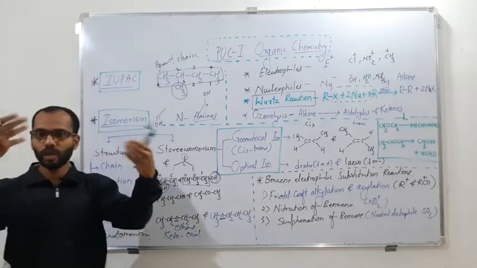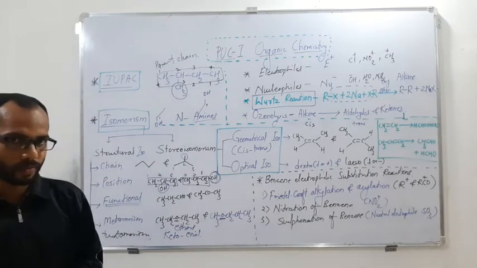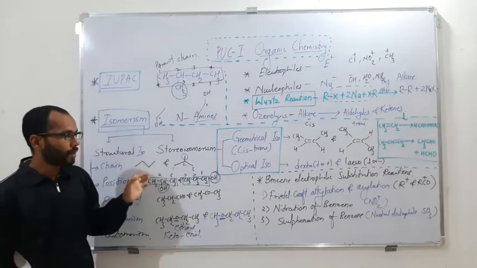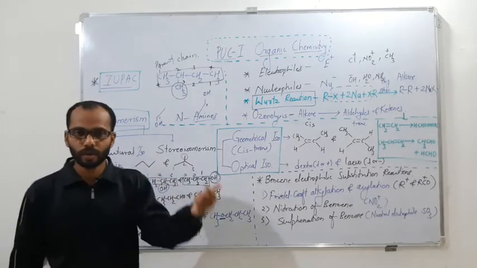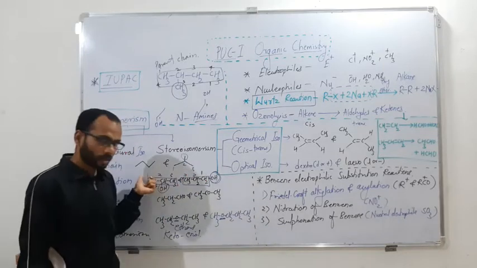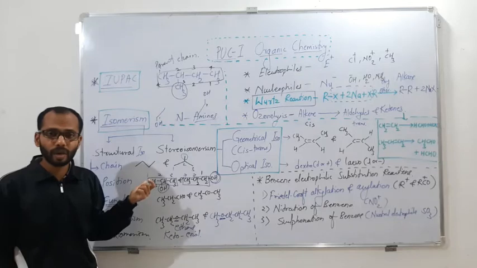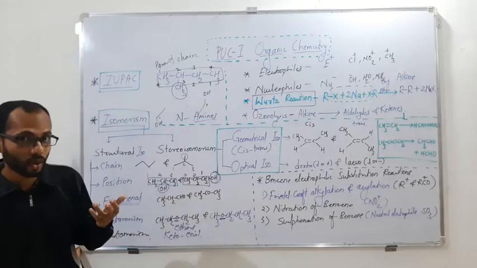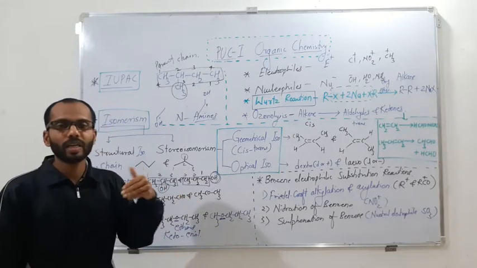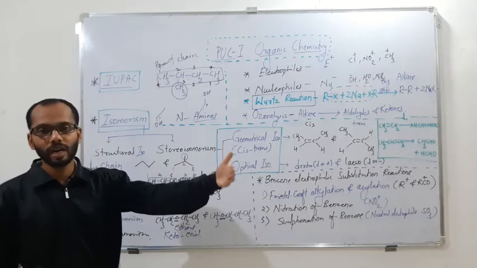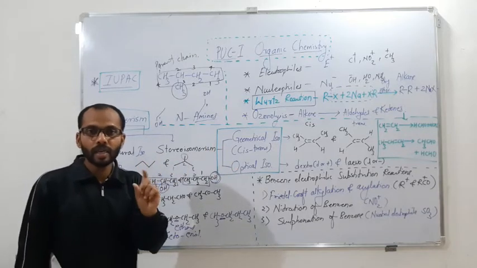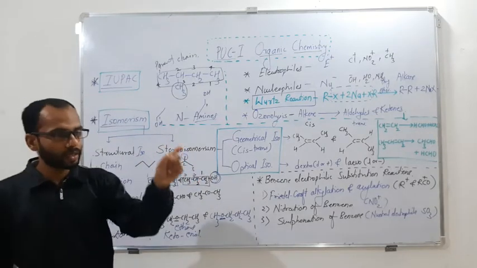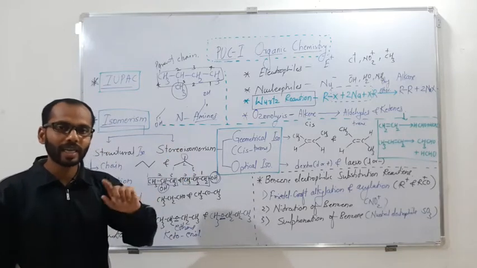Sometimes they may give a structure and ask the question, sometimes only a formula will be given. When the structure is given, writing a different structure is very easy, but if the formula is given, then you need to put in a little more effort, because you should understand the given molecular formula and which family it belongs to. If you have only carbon and hydrogen, then the possibilities are alkane, alkene or alkyne. Then you just see how many hydrogens are there in comparison with the carbon. We have CnH2n+2, CnH2n and CnH2n-2. So by the number of hydrogens you will know whether it is alkane, alkene or alkyne.